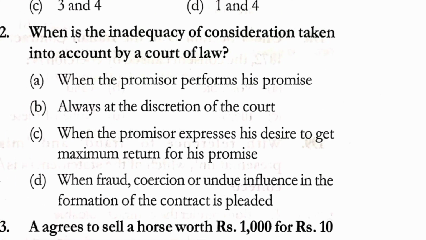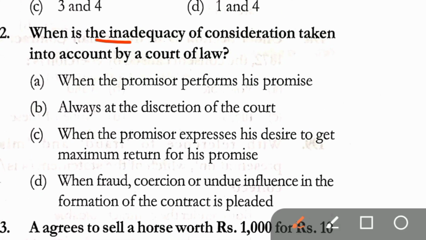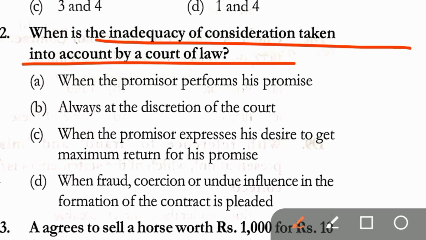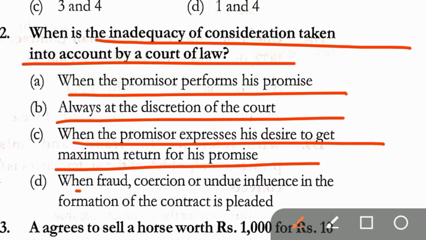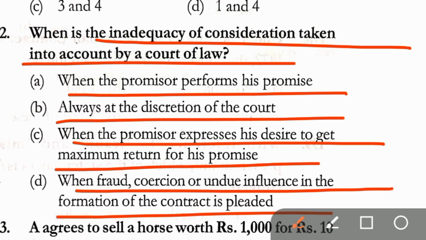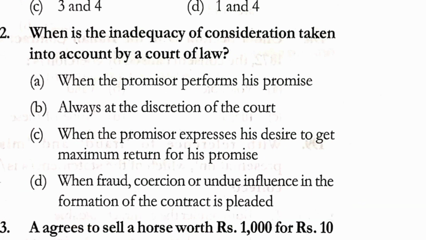Question number 192. When is the inadequacy of the consideration taken into account by a court of law? Option A, when the promisor performs his promise. Option B, always at the discretion of the court. C, when the promisor expresses his desire to get the maximum return for his promise. And D, when fraud, coercion or undue influence in the formation of the contract is pleaded. Correct answer here is option D, when fraud, coercion or undue influence in the formation of contract is pleaded.